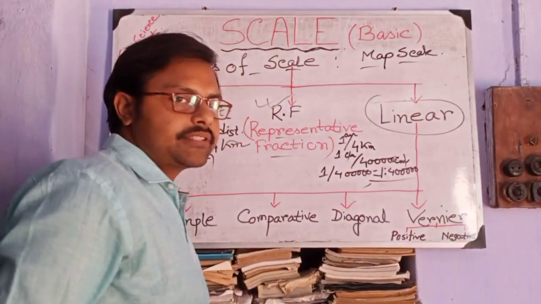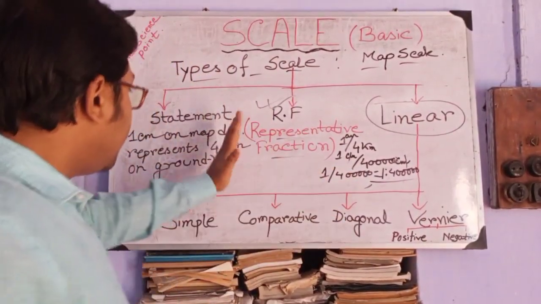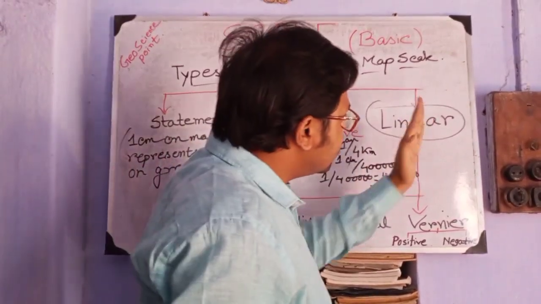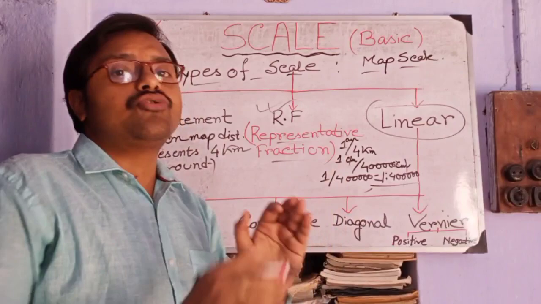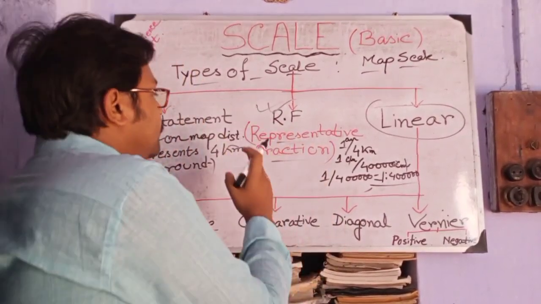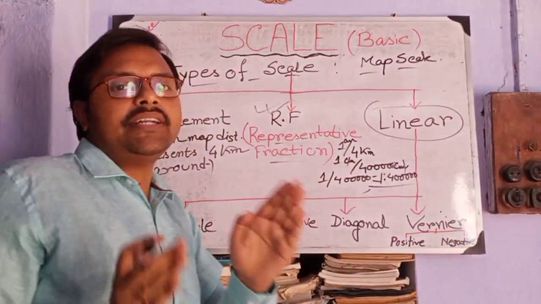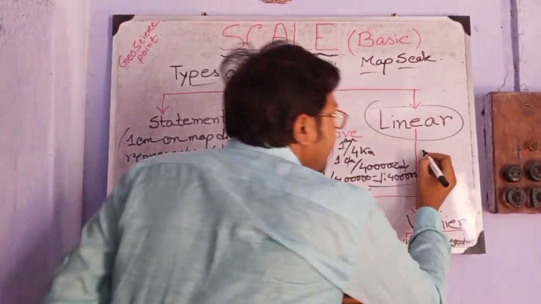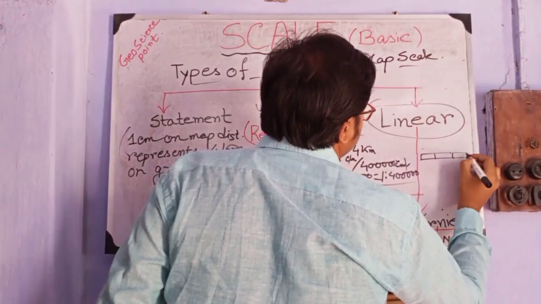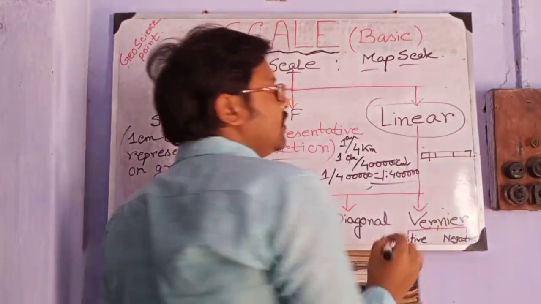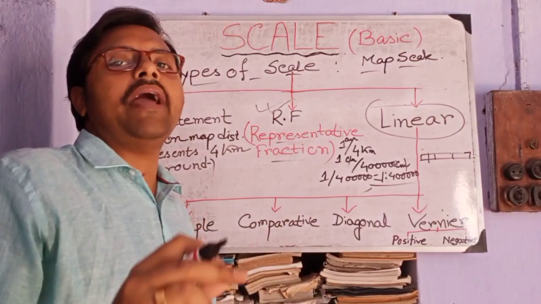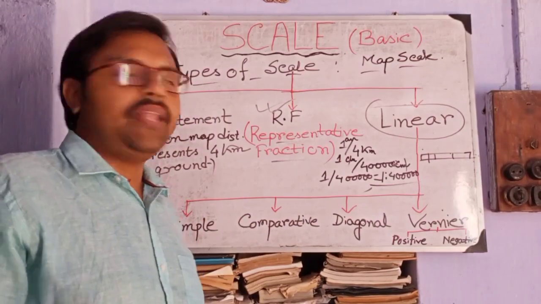This is a special type of scale, apart from these two types, where a drawing based scale is drawn on a map to represent the distance between 2 points. This type of drawn scale, which is drawn on a map or below the map, is linear scale.